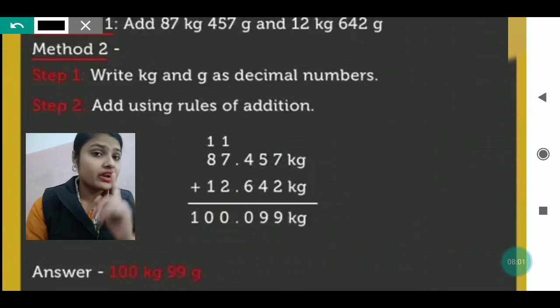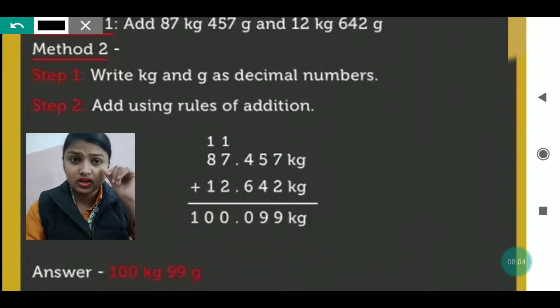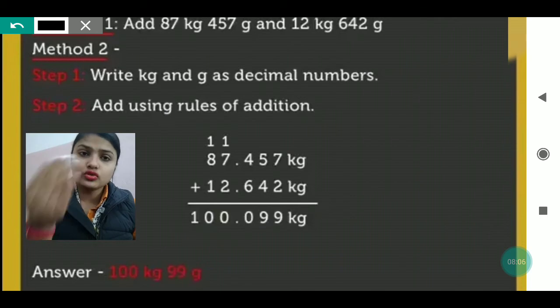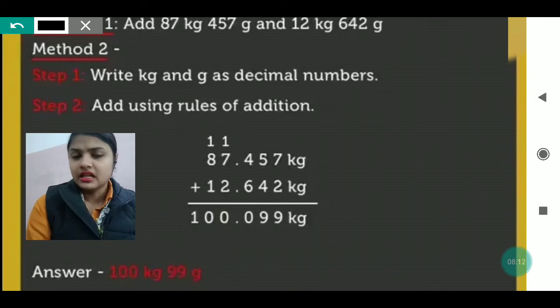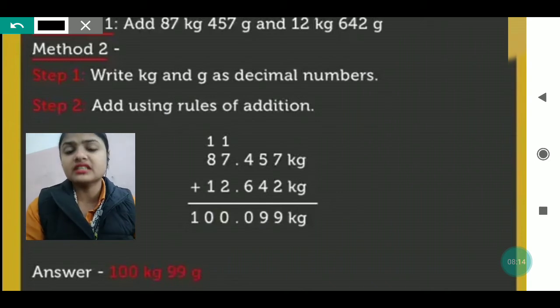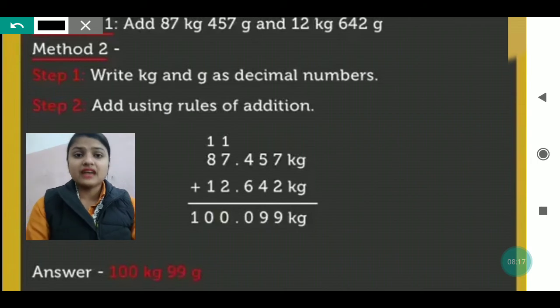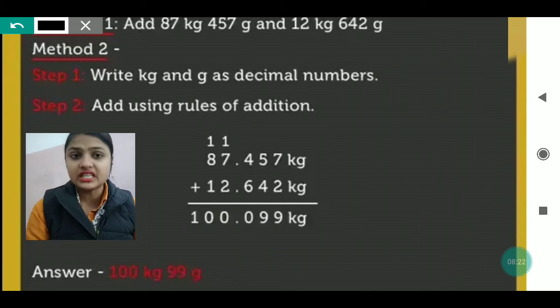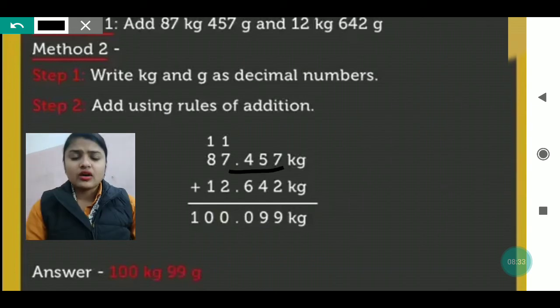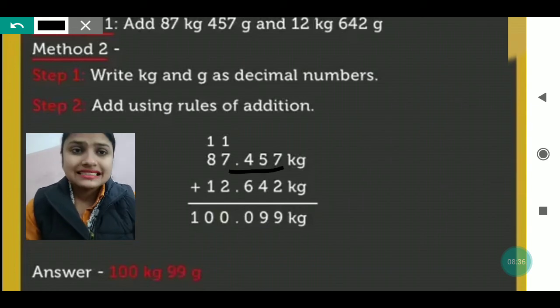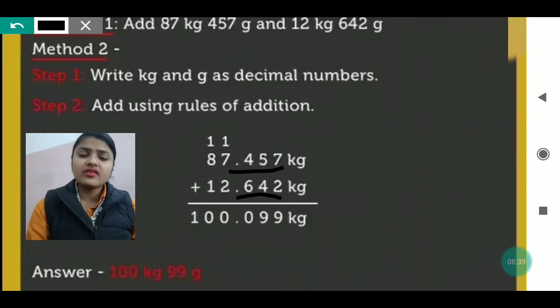We have already done this kind of question, conversion. We have done how to use the decimal to change length, use the decimal to change mass, use the decimal to change capacity. I have already explained this, and we were doing exercise number 56, I think. Same process is there. So when we have converted this, we have got 87.457 kg. Now again we have got 12.642 kg. Then we will add it.